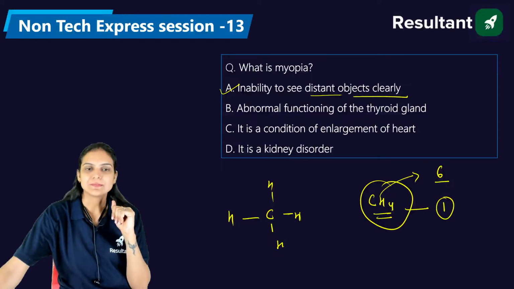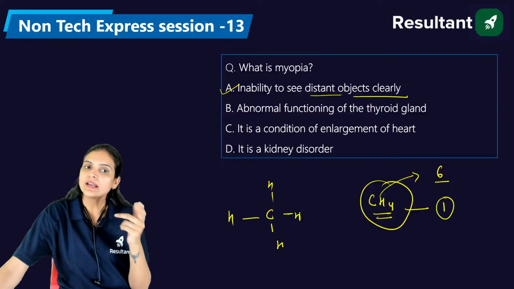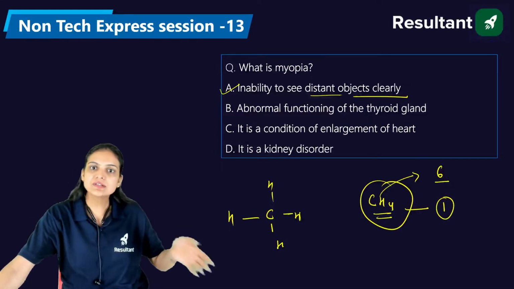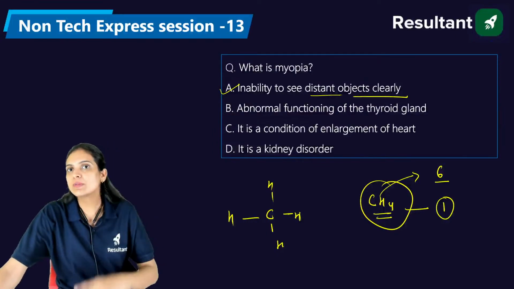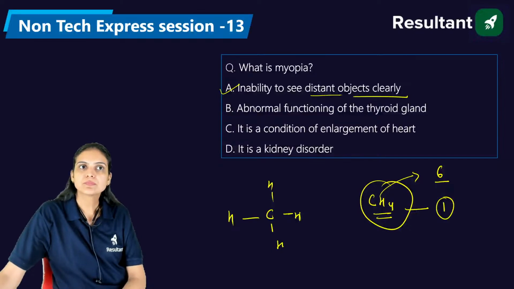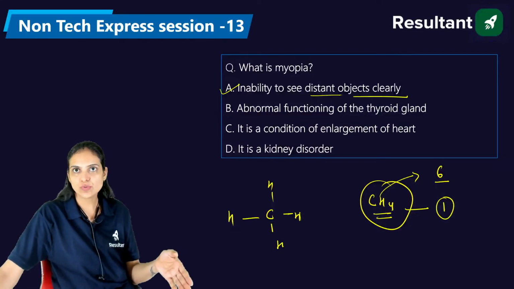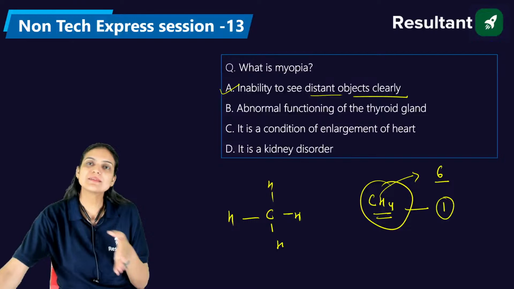Now please answer. If you are unable to see near objects clearly, with which eye disease will you be suffering?